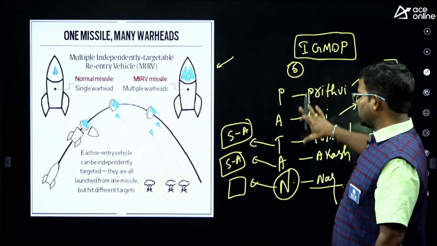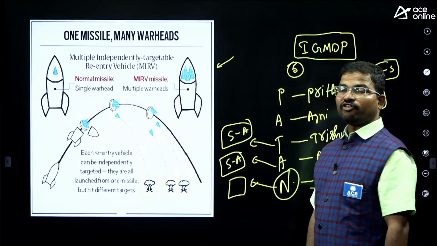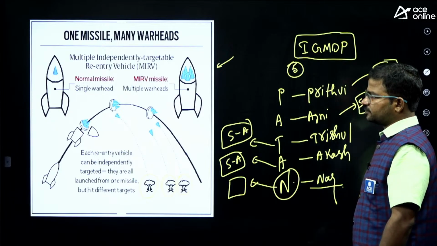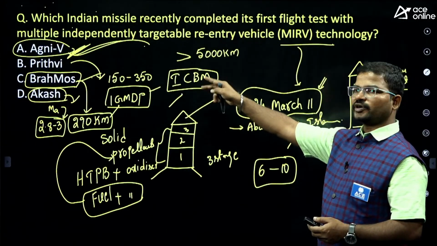So totally guys, under the IGMDP program, how many missiles did we develop here? 5 missiles we developed. What are those? Prithvi, Agni, Trishul, Akash, Nag. That is the concept about the options which were mentioned here.